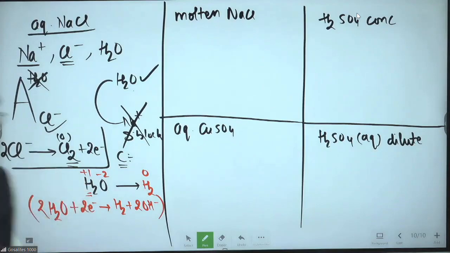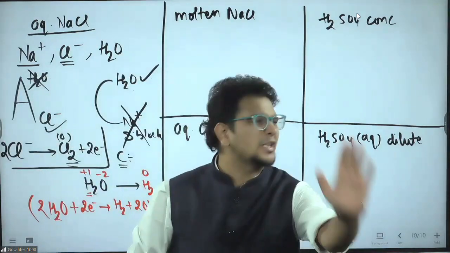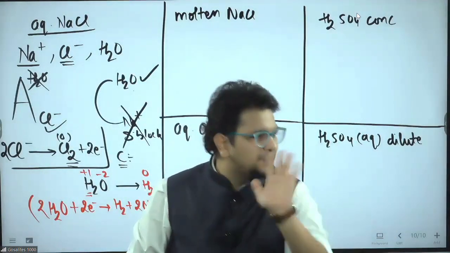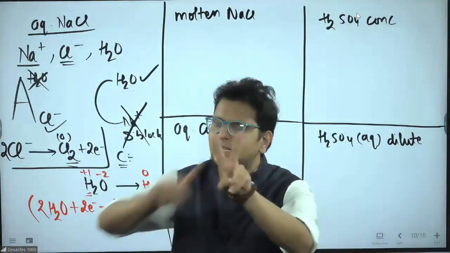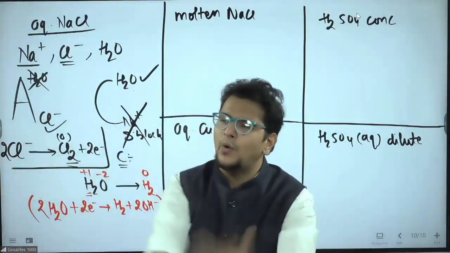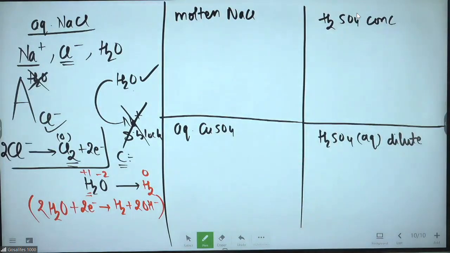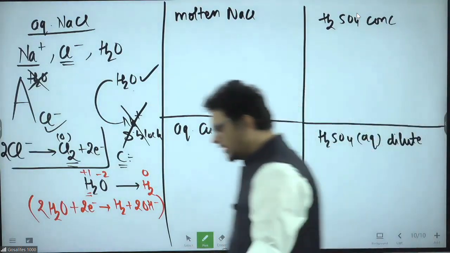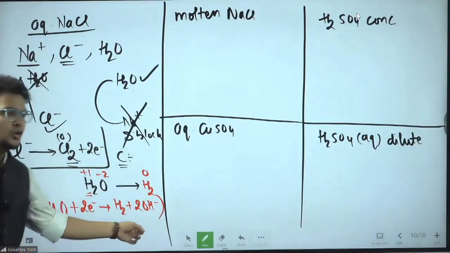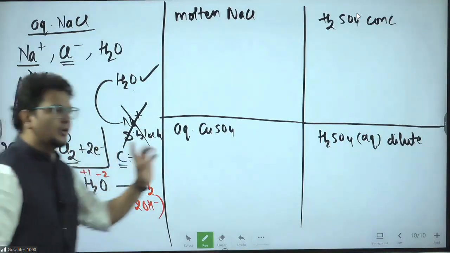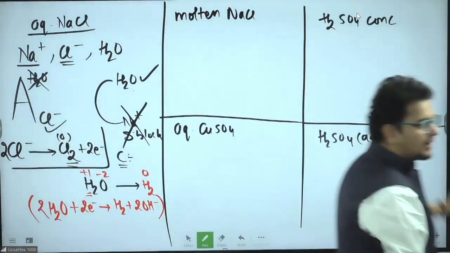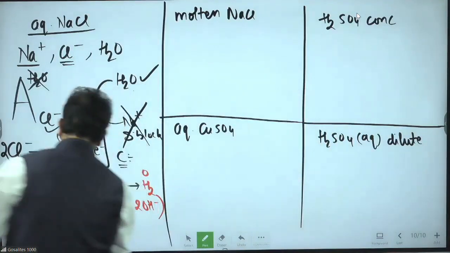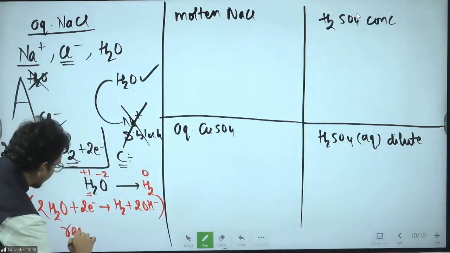Sir, how did 2 OH minus come? Water is H plus and OH minus. So 2 of the H plus got reduced, 2 of the OH minus will come out as it is. If you understood the logic, very good. If you did not understand, even better, because you have to anyway remember it. I clearly told you before explaining the concept. This reaction needs to be remembered. Remaining reactions you can write, but this reaction needs to be remembered.